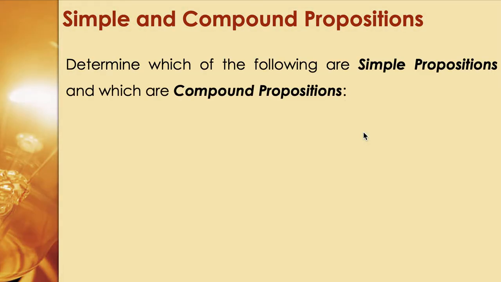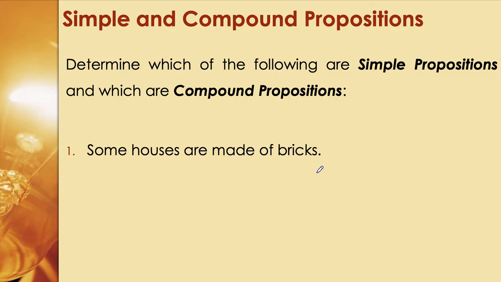Determine which of the following are simple propositions and which are compound propositions. Let's answer example number one: some houses are made of bricks. Is this a simple proposition or compound? How many ideas does it have? Compound propositions have more than one idea, meaning two or more. This only has one idea, so this is just a simple proposition.